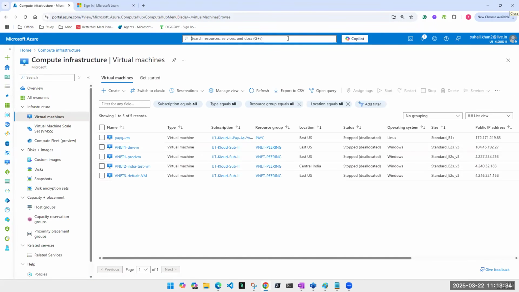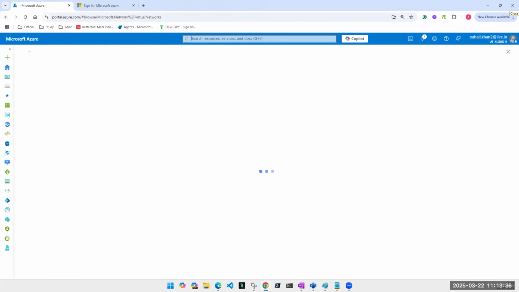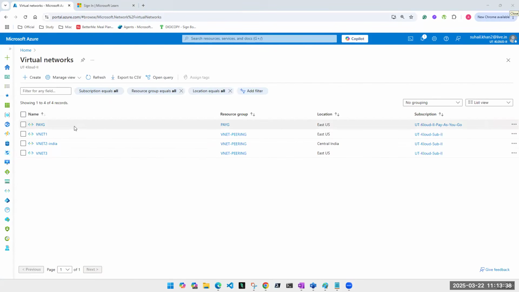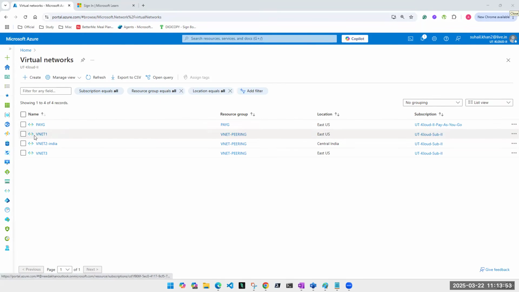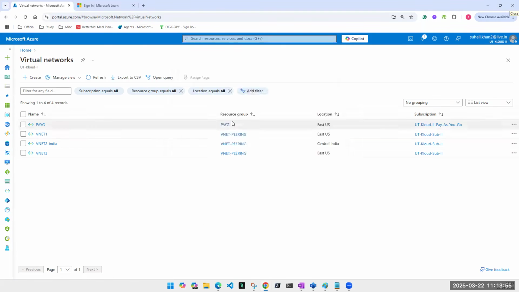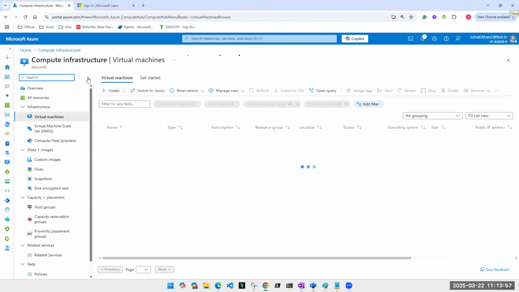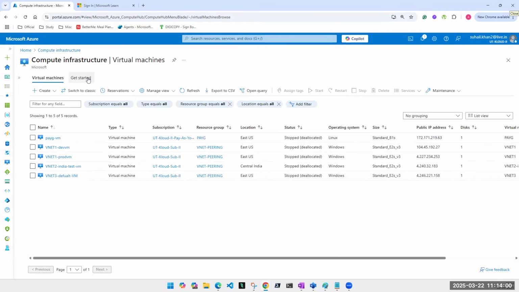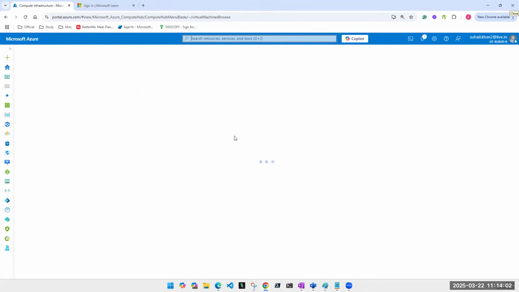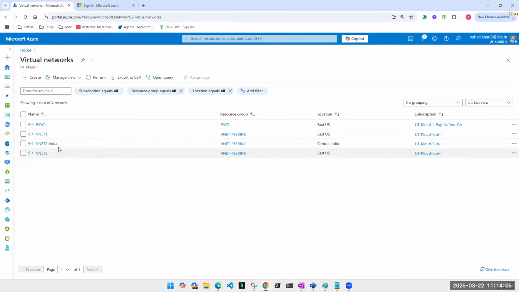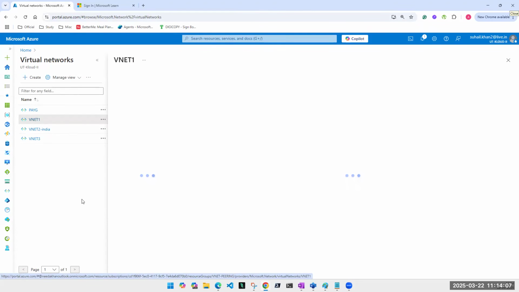Right? So if I go here and check how many virtual networks I have: VNet 1, VNet 2, which is in India, and VNet 3, which is in East US. My aim here is to check which VNet has multiple subnets and multiple machines. So I'll go ahead here and pick a machine which is there on VNet 1. By the way, if I want to check from here which machines are there on this VNet, where can I do that?